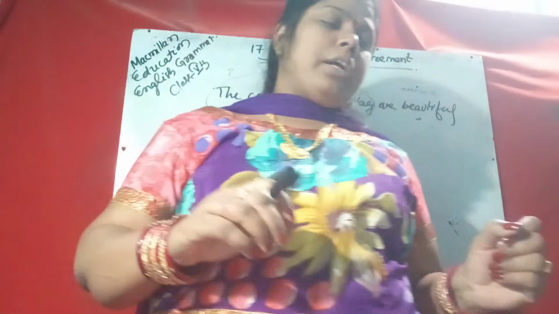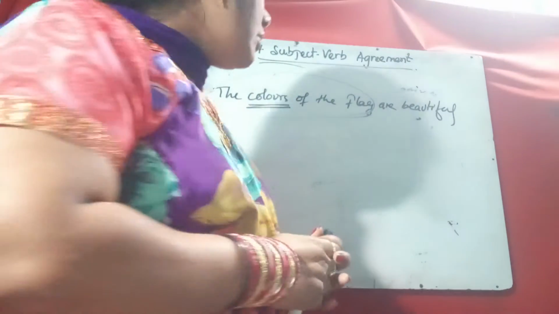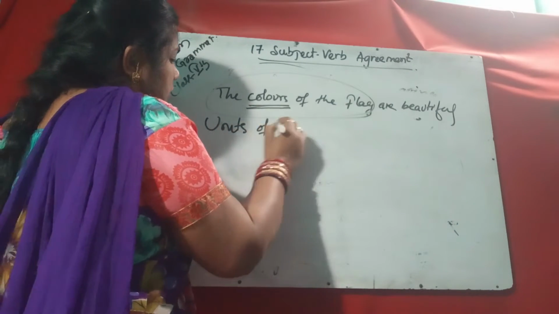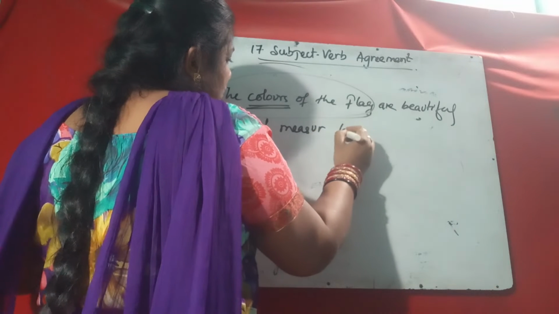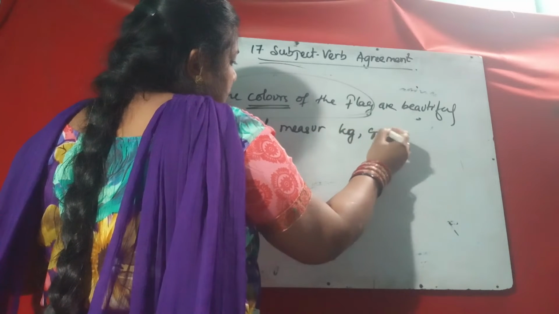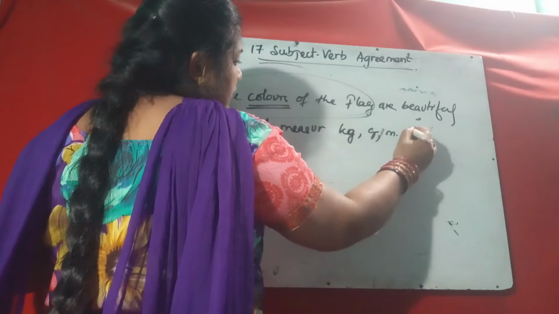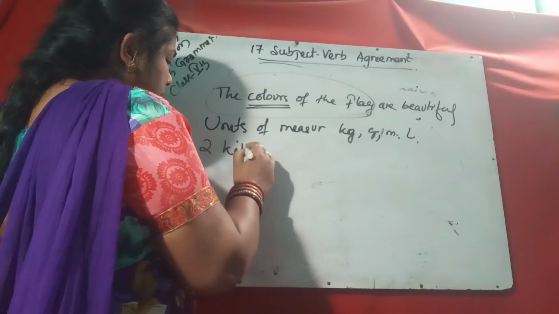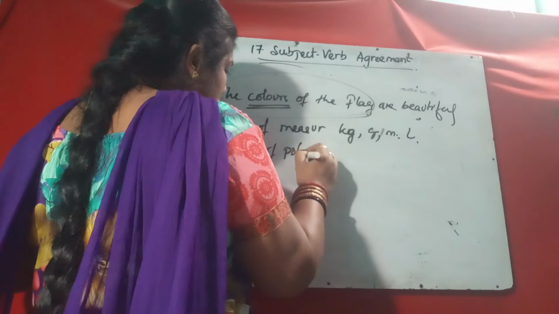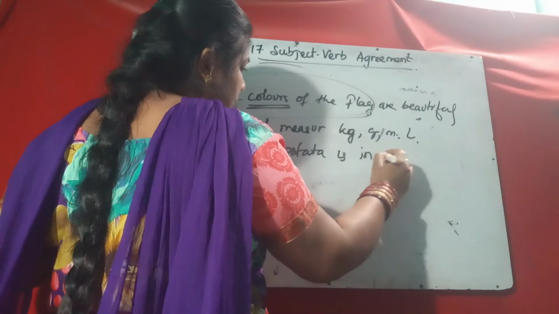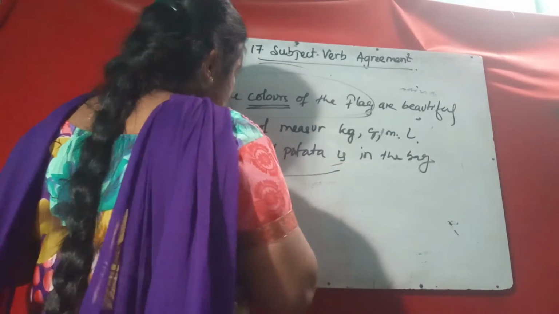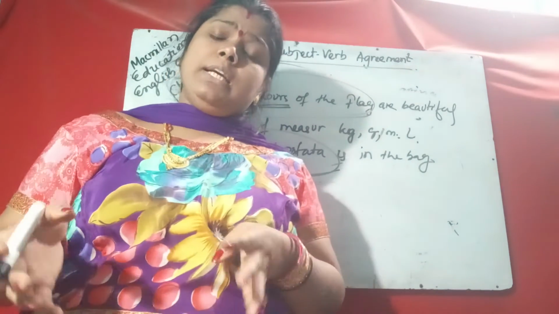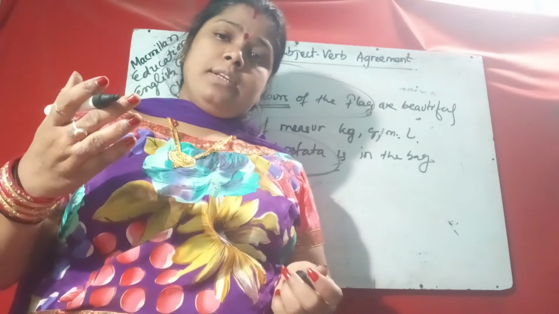Four hours is a long time. Units of measure, kilo, gram, meter, liter, are all used as a singular subject. Two kilos of potato is in the bag. Here it is a singular subject.